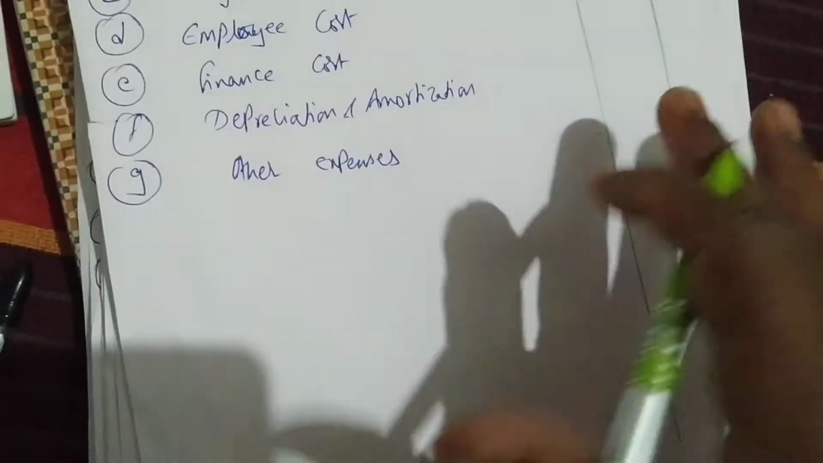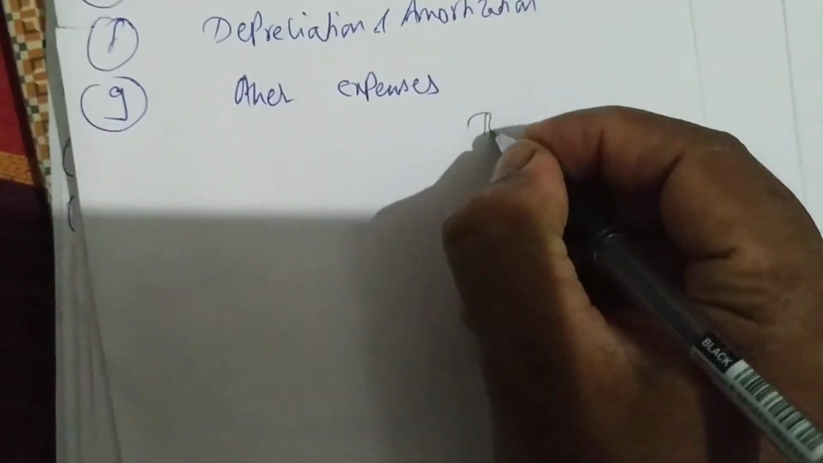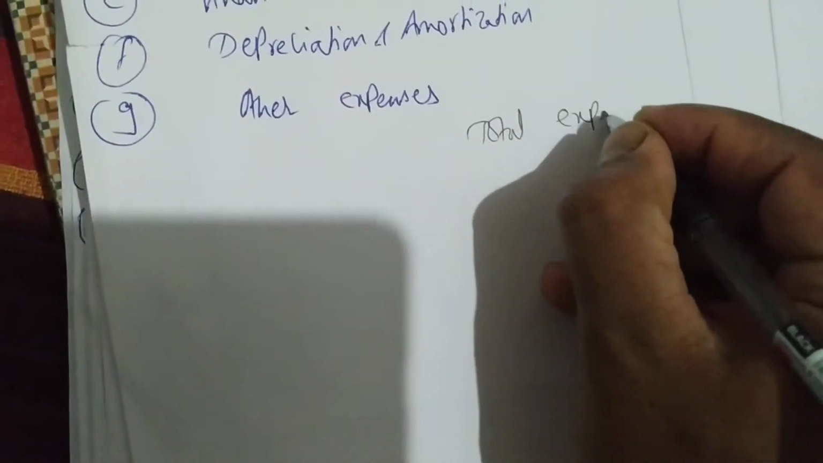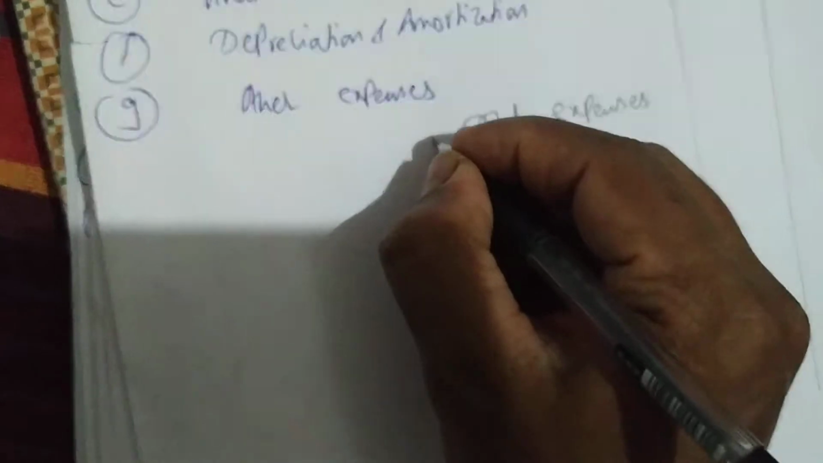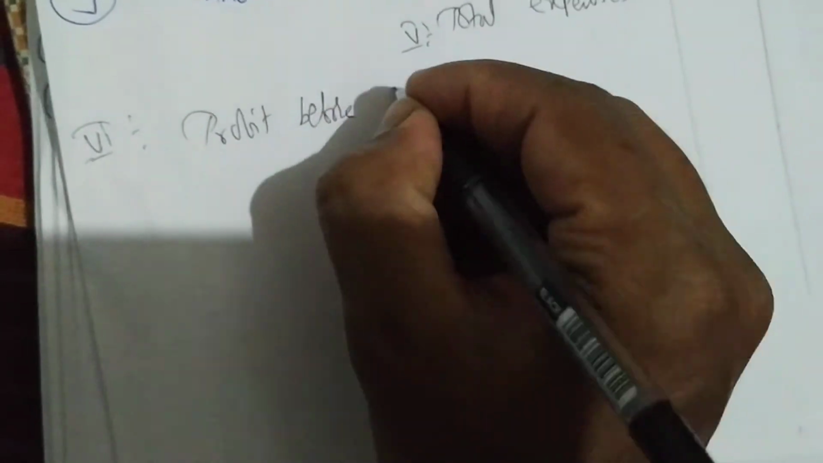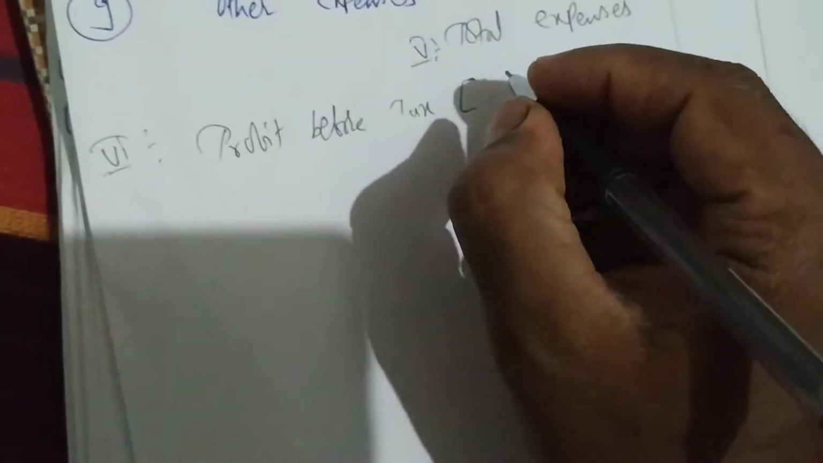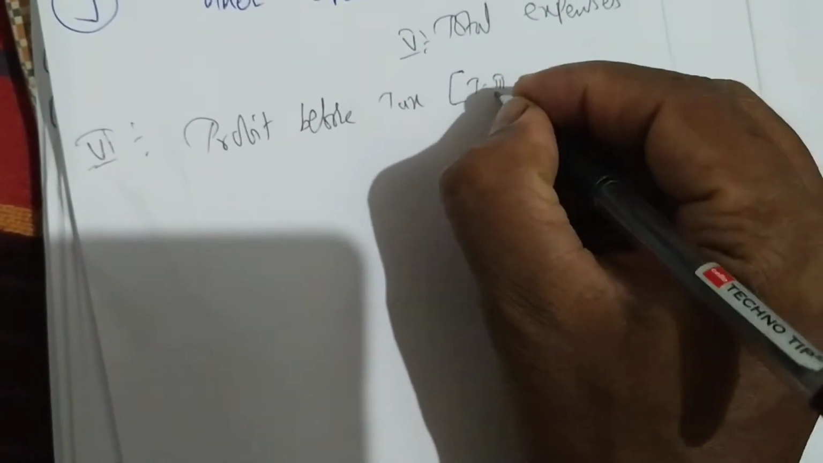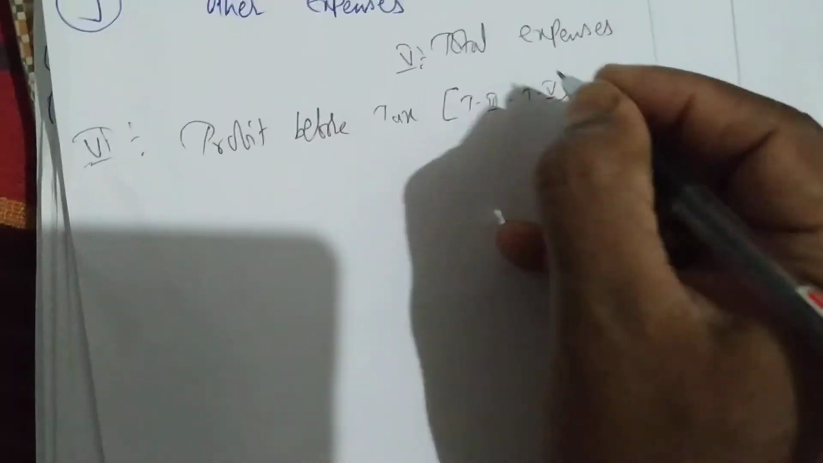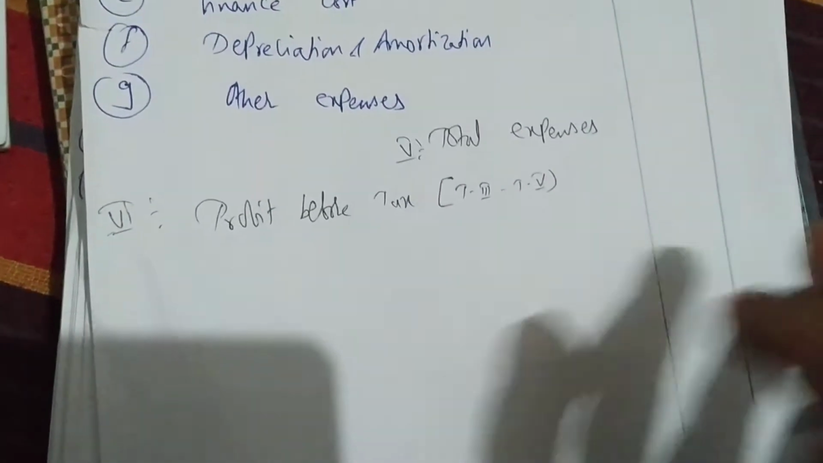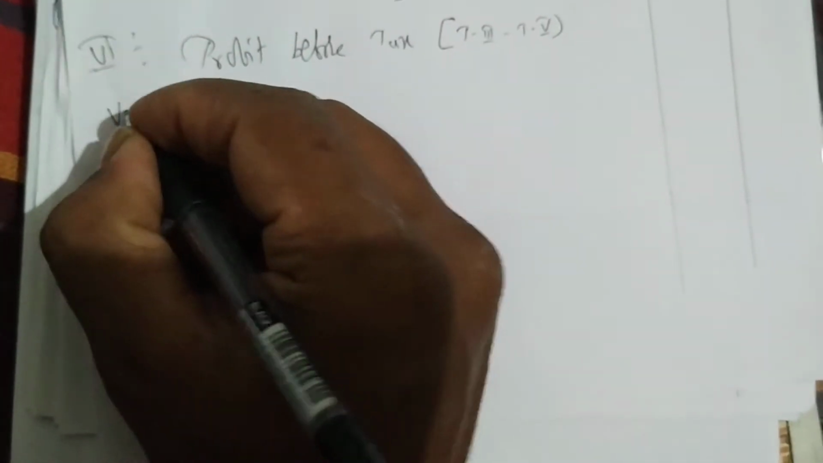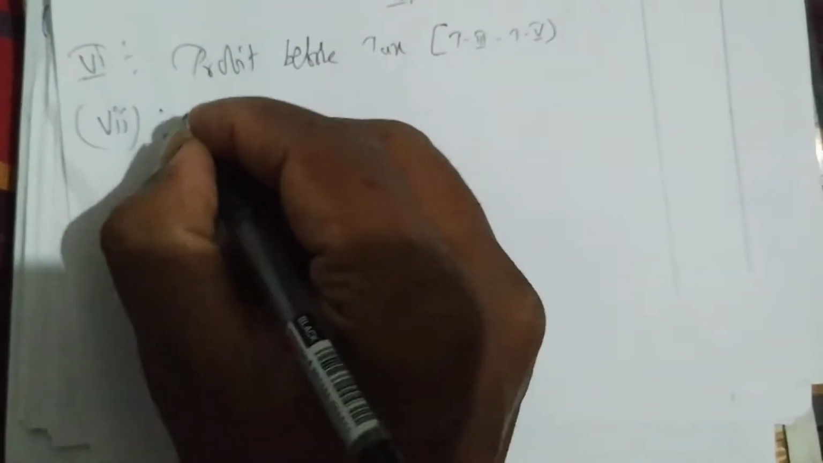Okay, then what do we do? Total expenses, Roman number 5. Then Roman number 6, we get profit before tax. How do we get it? Total 3 minus total 5. From income we have to deduct expenses, and we get profit before tax. Then next we write Roman number 7, tax expense.